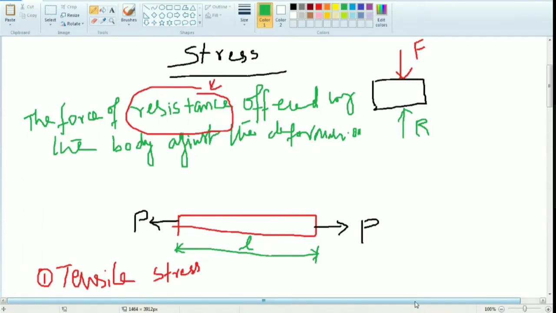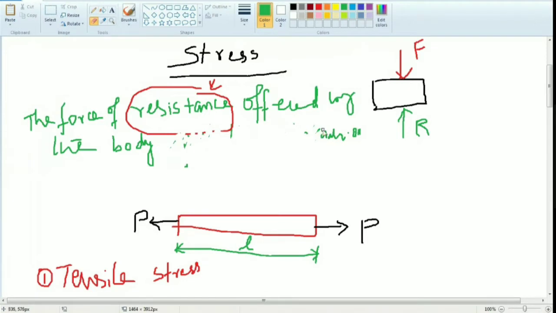Take one chalk piece. You have a pen, no? Take your pen in your hand. Just pull that one. Does the length get increased or not? No, sir. Your pen length does not increase once you are pulling in the opposite direction. Why? The pen resists the deformation. Am I correct? The pen resists that one. So the pen resists the increase in length. Yes or no? Yes, sir.